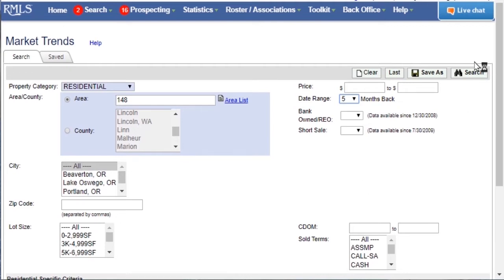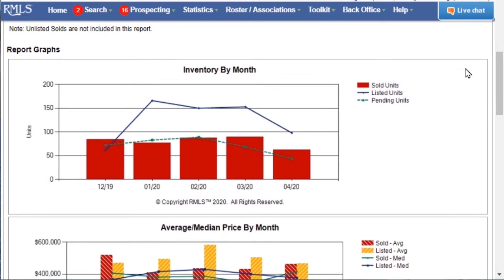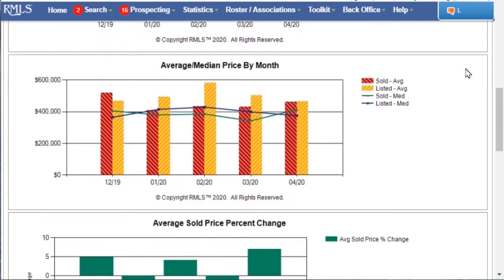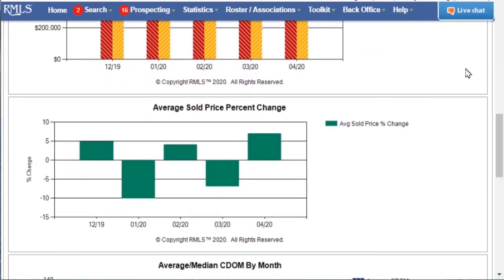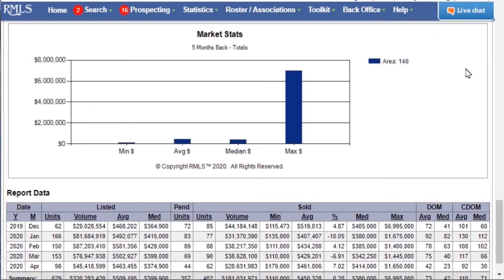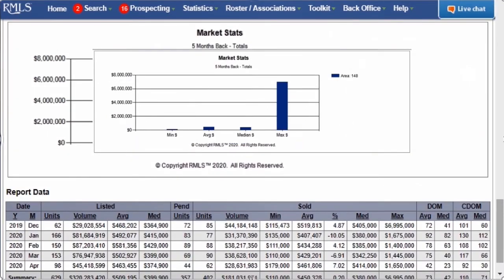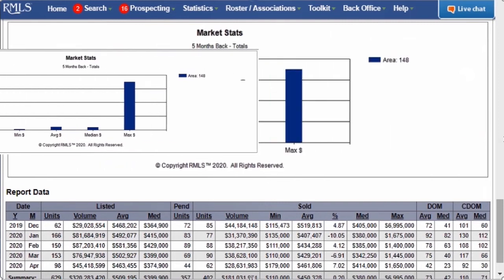These reports start with a summary of the data pulled. This data is then generated into graphs showing inventory, average and median price, average sold price % change, average and median cumulative days on market, and market stats. We can click on the graph to drag and drop into a document to use in marketing materials.